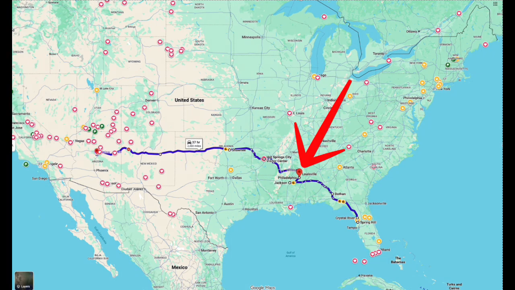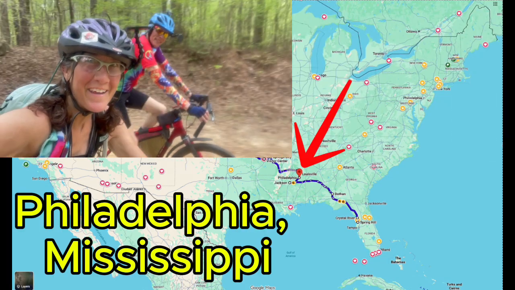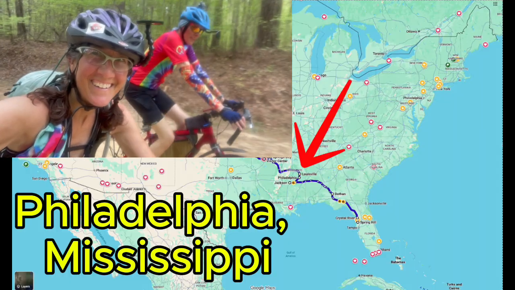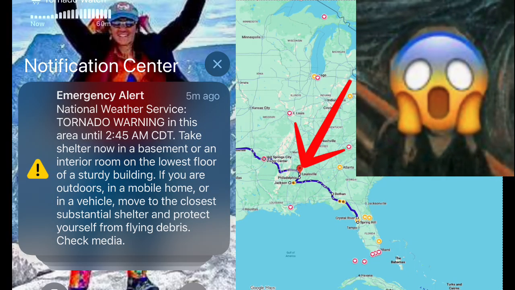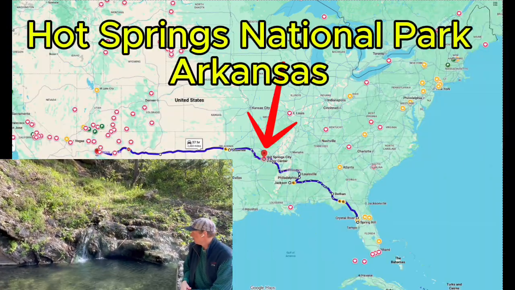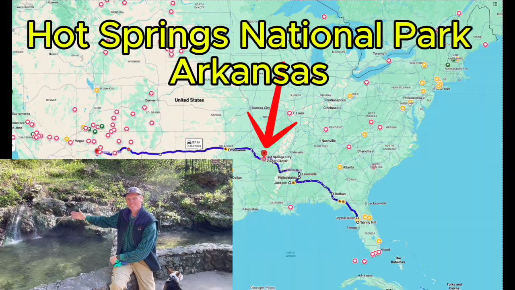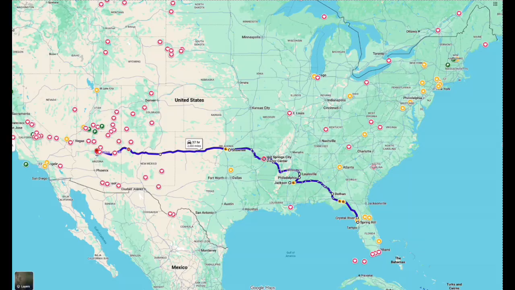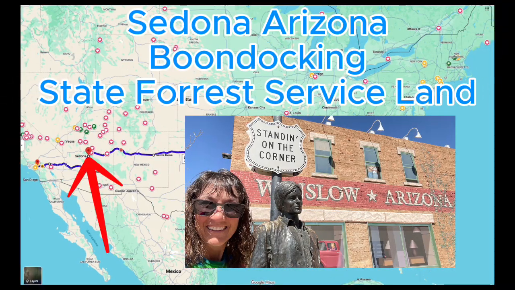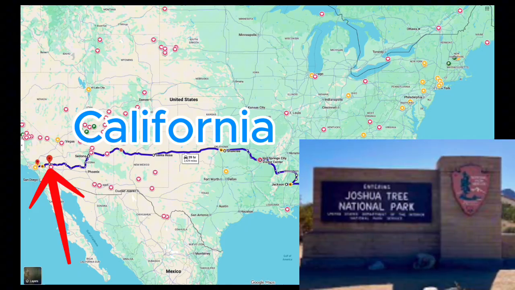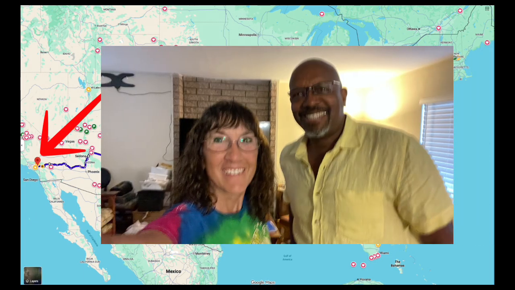Plans shifted gears, and my friend and I rented a cabin in Philadelphia, Mississippi for a few days to wait out the storm. Or so I thought. I got this tornado notification in the middle of the night. The tornado never happened, and the next day we moved on to Hot Springs National Park. Five more spots, boondocking in Oklahoma, New Mexico, Arizona, and California before I reached my friend's home in Riverside, California.